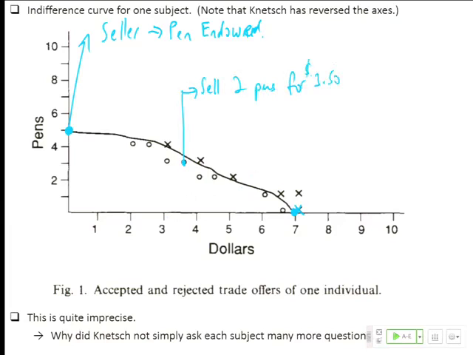Now, think about the definition of an indifference curve. This indifference curve is intended to mark all of the bundles of pens and money that would give the person the same utility as their original endowment, okay? It's all of the things that this mother would rank equally. If she says no to selling 2 pens for $3.50, what that means is that her utility for the bundle 0.5, which is her endowment point, is greater than the utility she gets for a bundle of $3.50 and 3 pens, right? So all of the points on the indifference curve will give her more utility than the bundle 3, 50, which means her indifference curve must pass above that point, okay? So her indifference curve must go above all of the O's and below all of the X's.